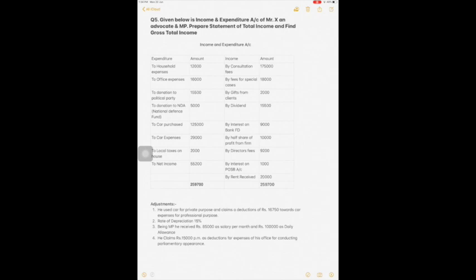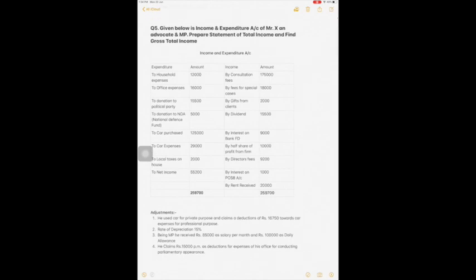Now let's see the expenses. To household expenses. This is a personal expense, so you have to ignore. You will only consider professional expenses. Next, to office expenses, this is a professional expense.